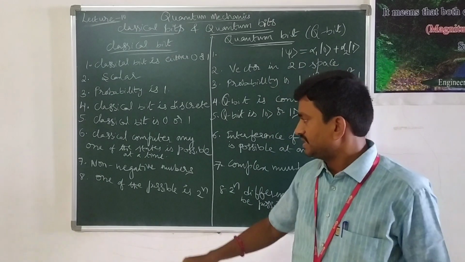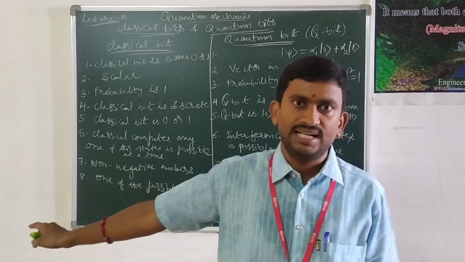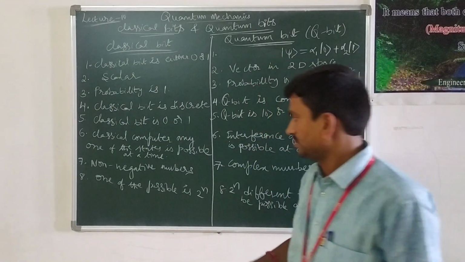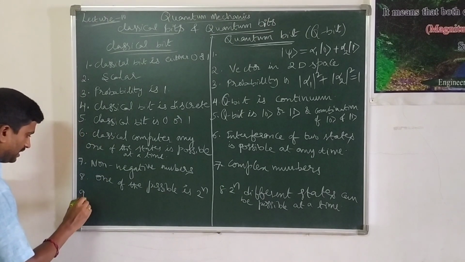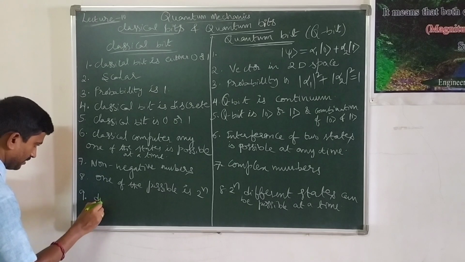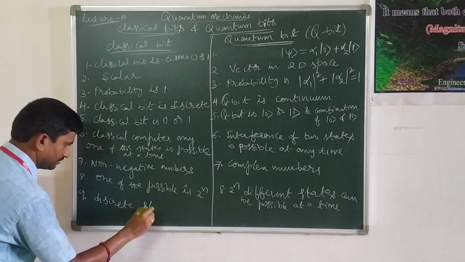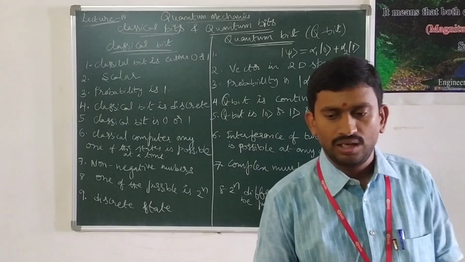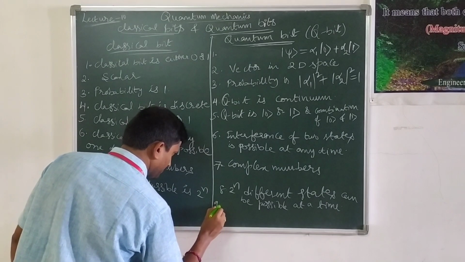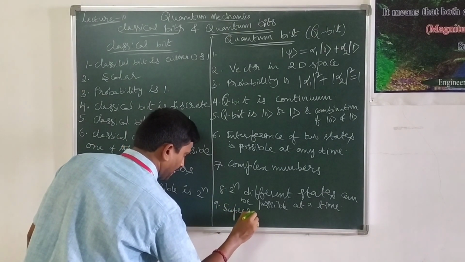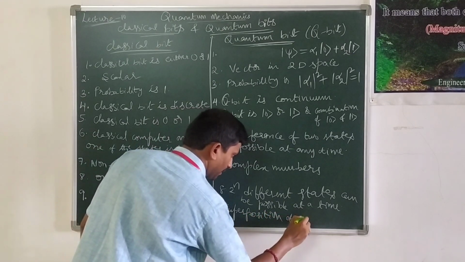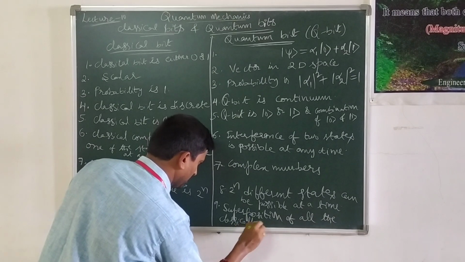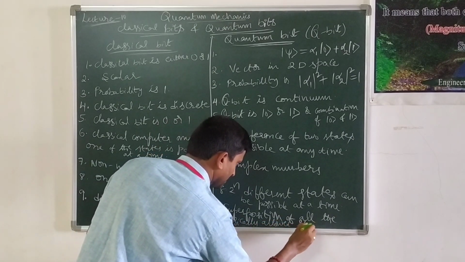And one more difference is that a classical bit represents a discrete state, whereas a qubit is a superposition, a combination of all the classically allowed states.